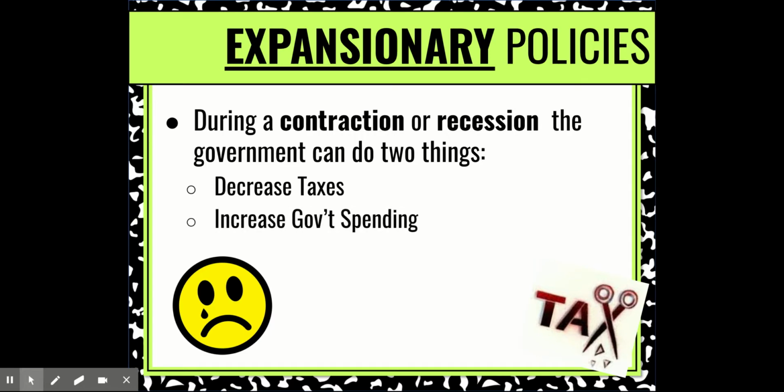The second thing that they can do is increase government spending. They can increase government spending by providing more government jobs, by providing more revenue into the economy. This is done during a contraction or a recession. When the economy is doing poorly, you want to expand it, therefore doing expansionary policies.